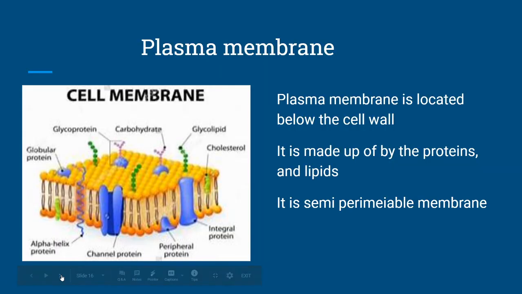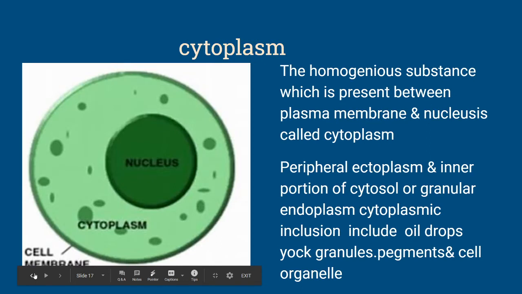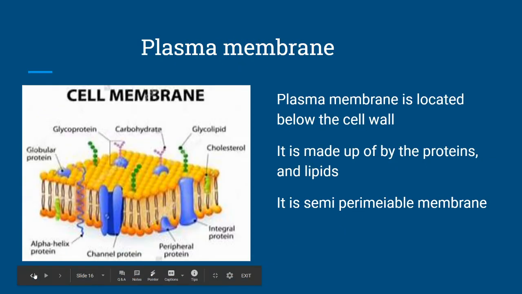The second important cell organelle is the plasma membrane. The plasma membrane is located below the cell wall. It is made up of proteins and lipids. It is a semi-permeable membrane. That means it is a selective membrane. It allows only selective elements into the cell and outside the cell. So this is the cell membrane.